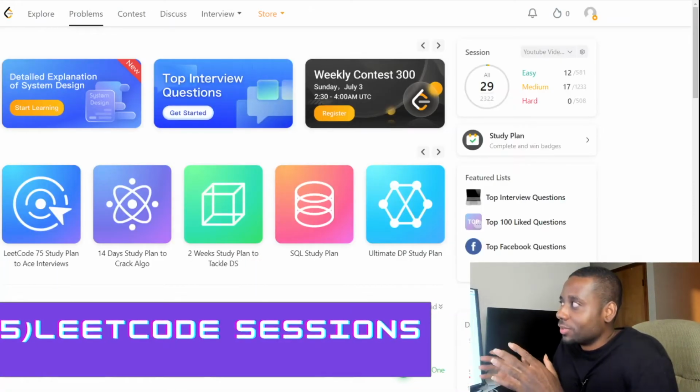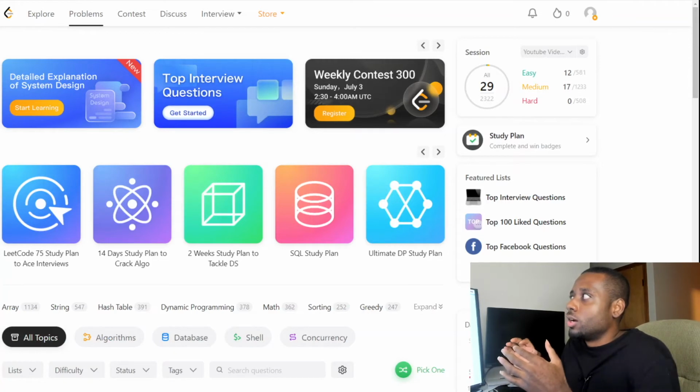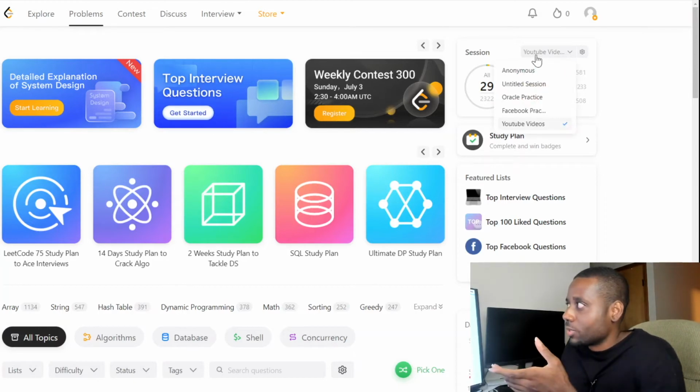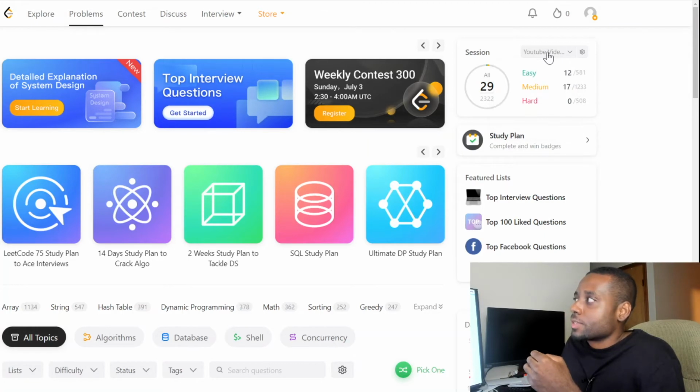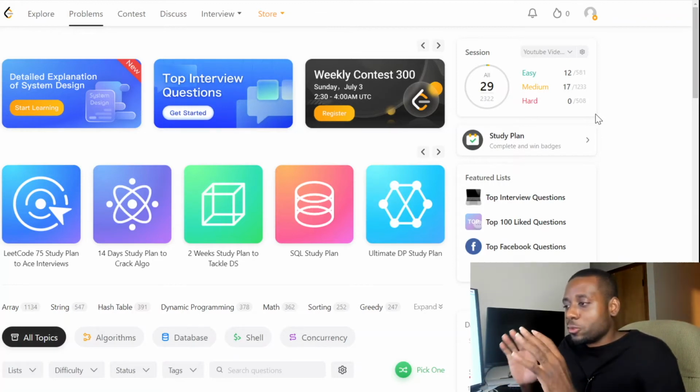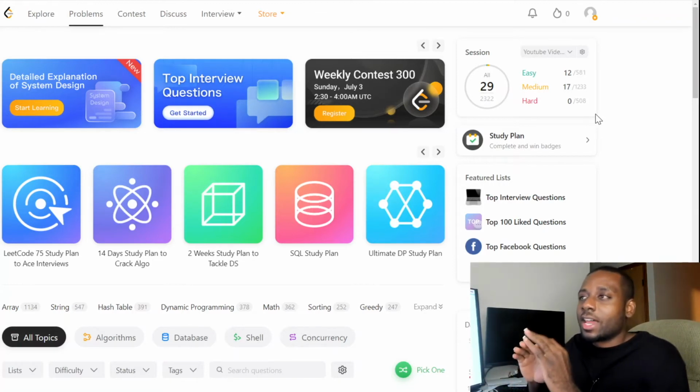So at number 5, guys, we have the ability to have a lot of different sessions, right? This feature is going to be useful, guys. You can see I myself have several different sessions, and you could create sessions. Sessions are a great way for you, let's say you're prepping, and you've done a lot of problems, right?